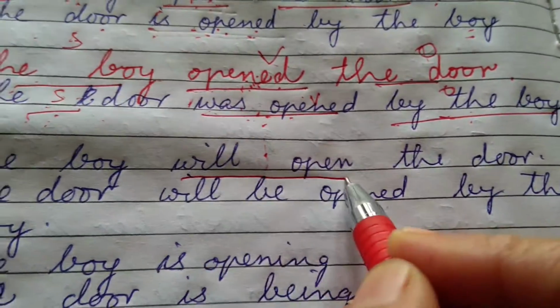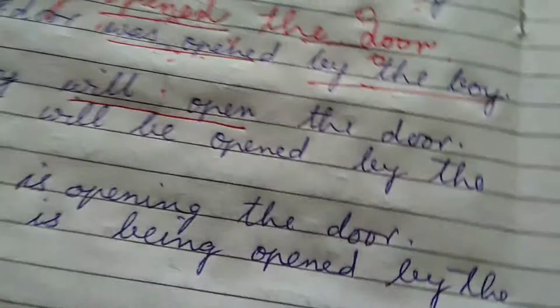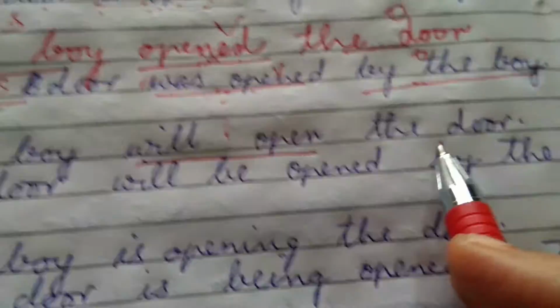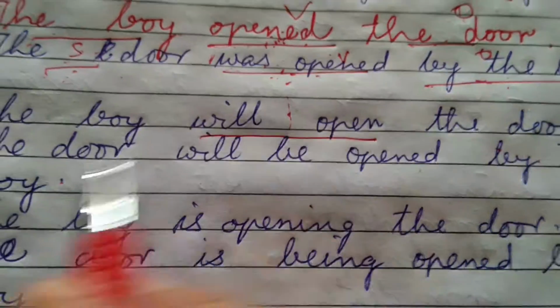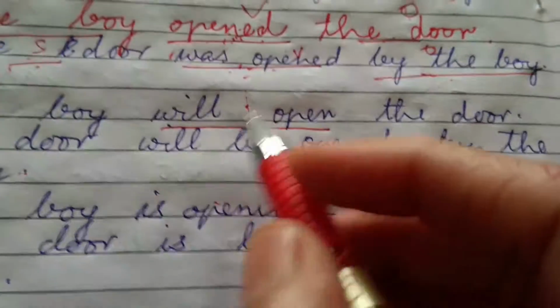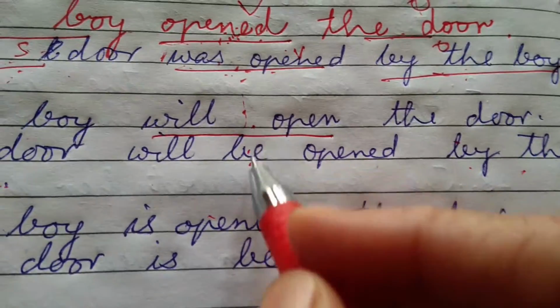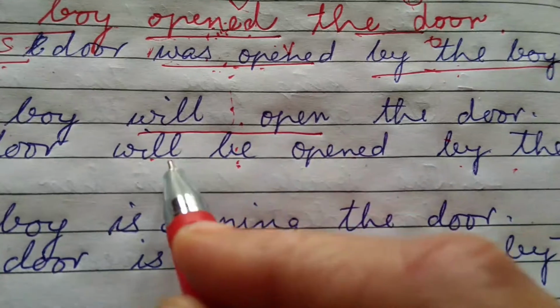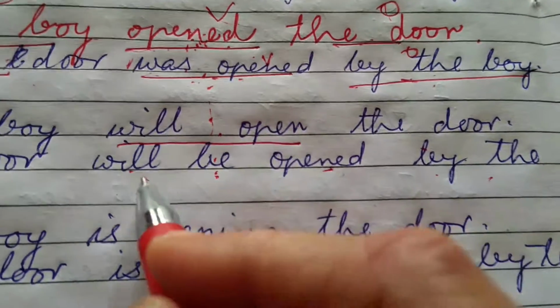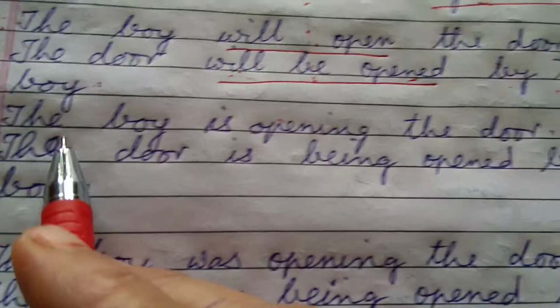Number 3, the boy will open the door. This is verb. See, the verb is most important, where you go wrong. Now the door comes over here, your new subject, and the boy will go over here, by the boy. Apply the rule of simple future. Will be opened. Will be, shall be plus third form of the verb. So will be opened.